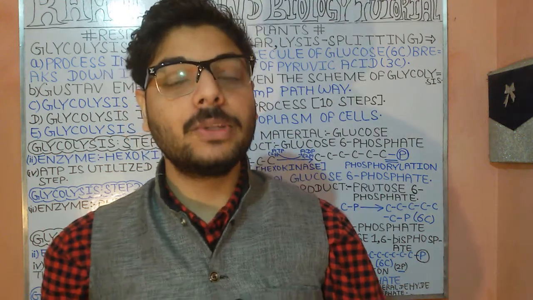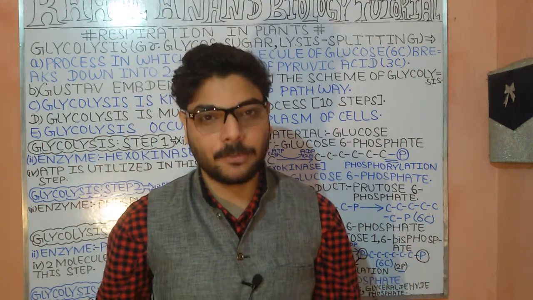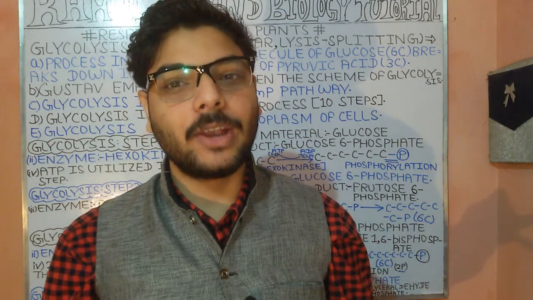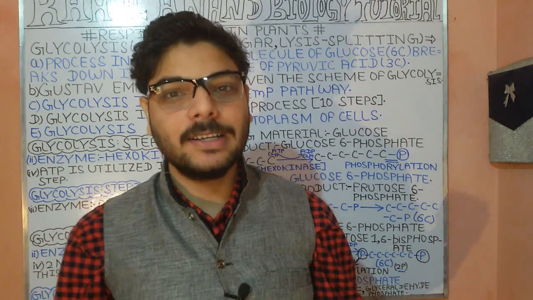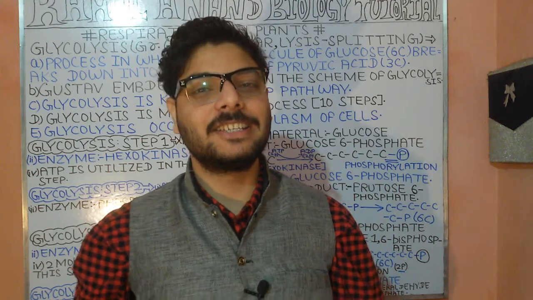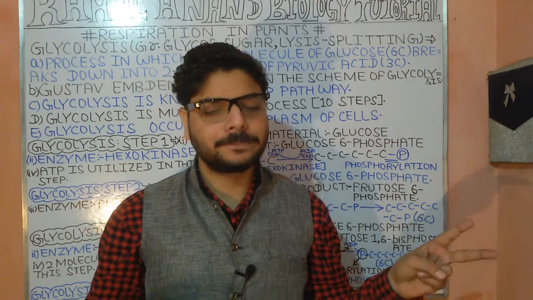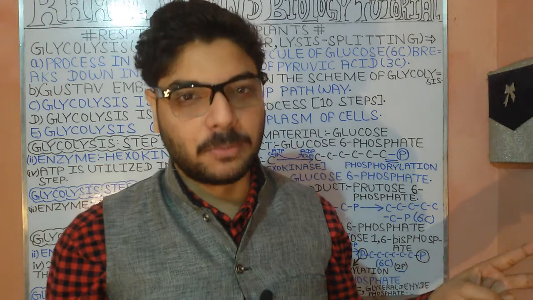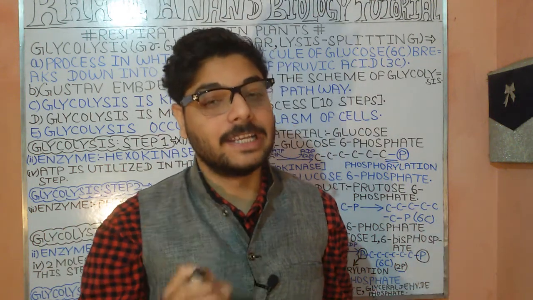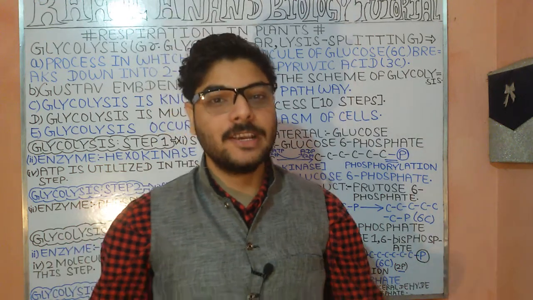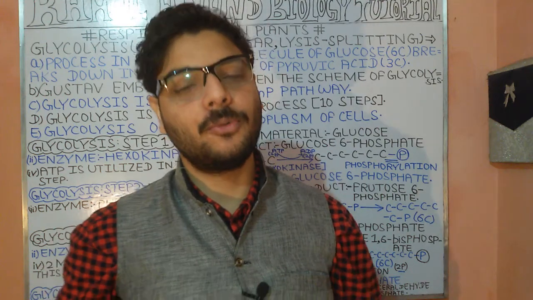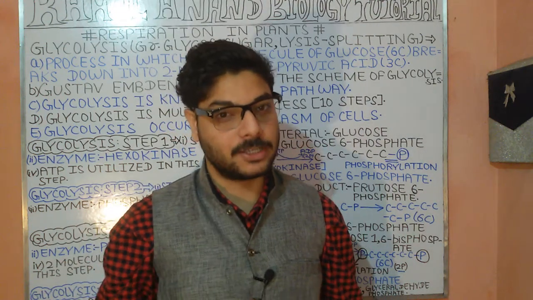Now let's go to the step 2 process of glycolysis. In step 2, what will the starting material be? In the second step of glycolysis, the starting material will be glucose 6-phosphate. When we talk about the enzyme in the step 2 process, we have phosphoglucoisomerase.